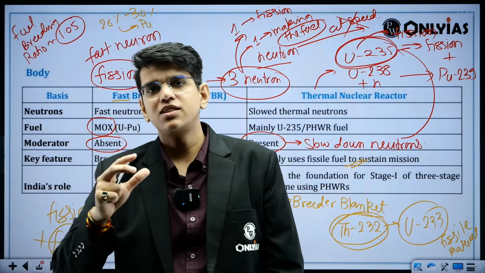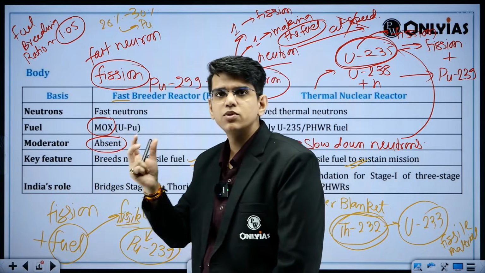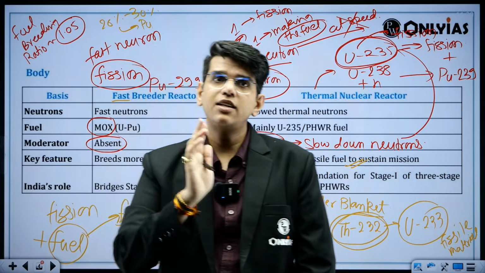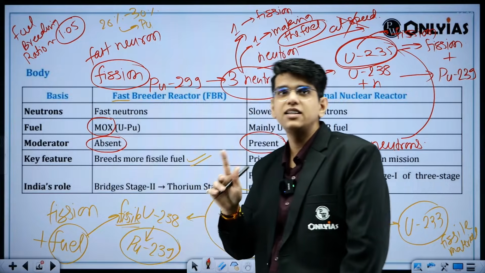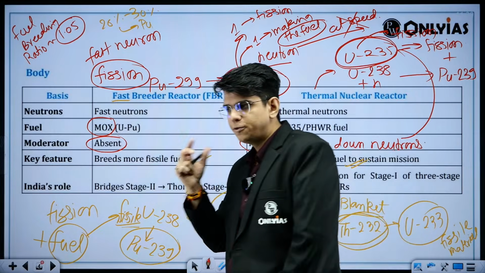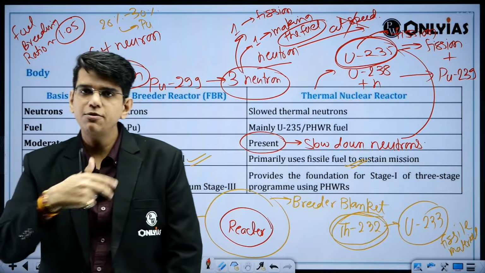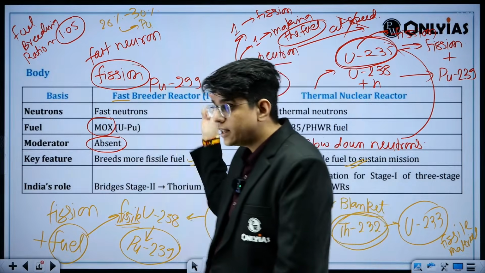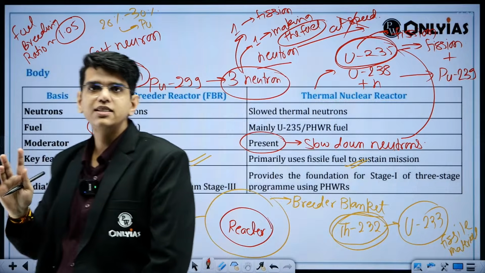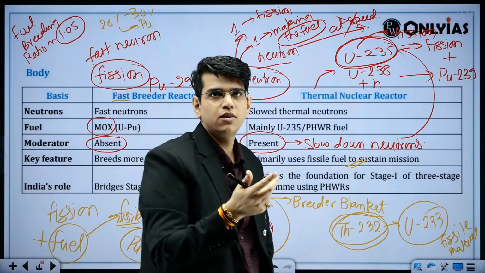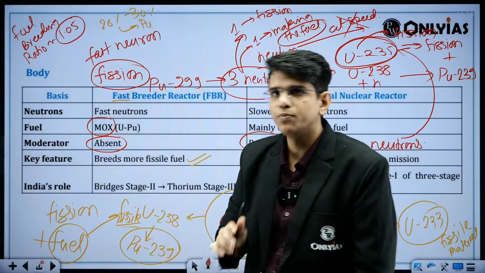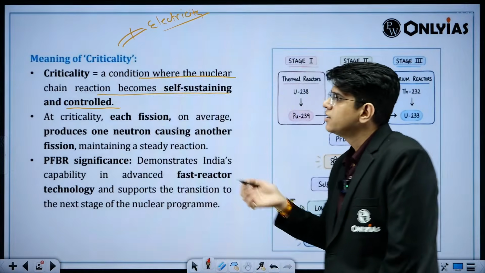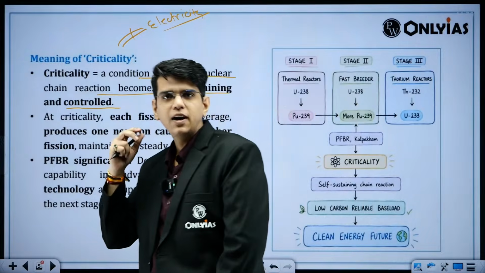You are just changing the form of the atom so that now you can use it to generate electricity and power. There is a difference. You are not creating energy here. You are changing the fuel such that now you can use it in the further processes. People think now we are creating the fuel itself. No, you are changing the form which you can use later. There is a big difference between the two. Understood?